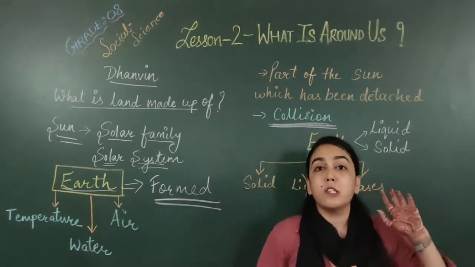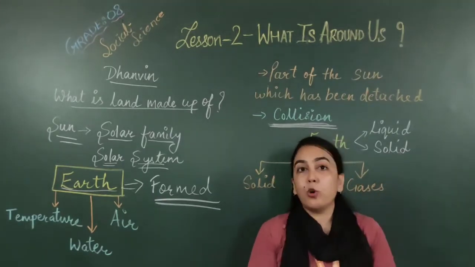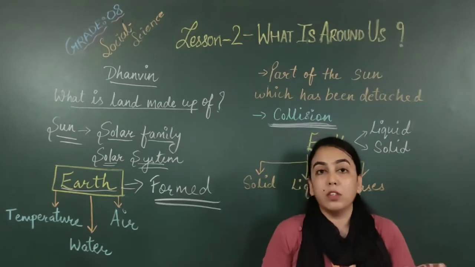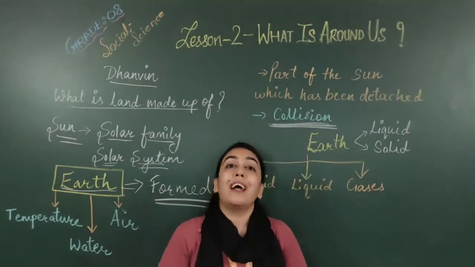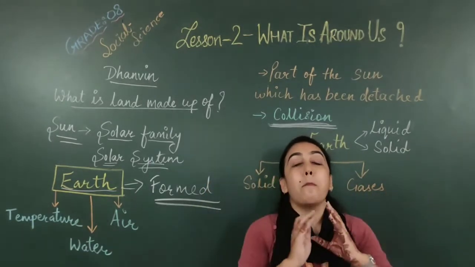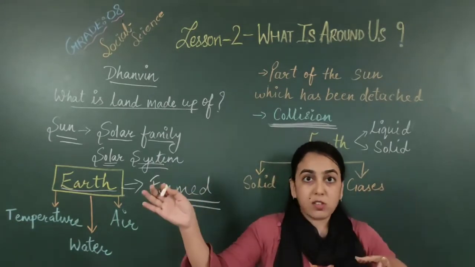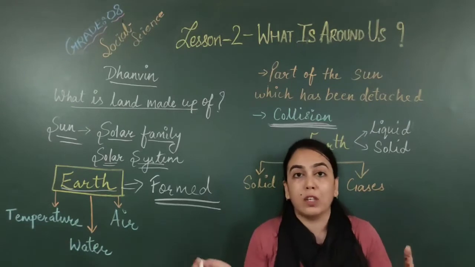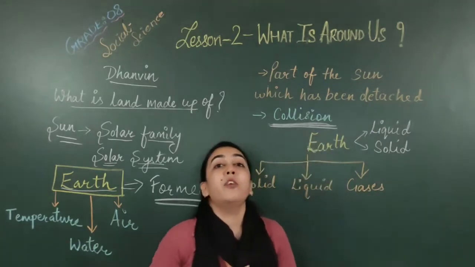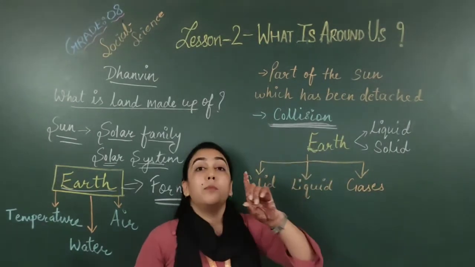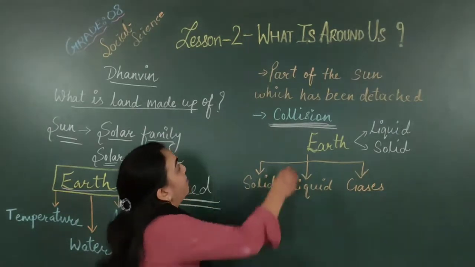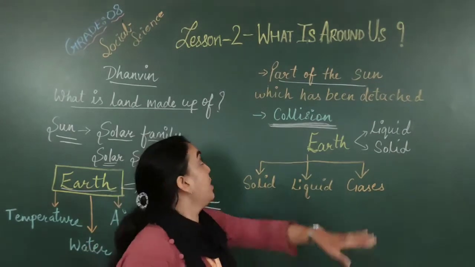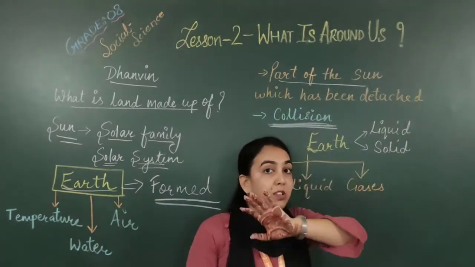Earlier it is believed, we don't know what the actual case is, but it is believed, many scientists have given the proof that there was a collision in the universe, in space, a blast happened, a collision happened, and for that reason one part of the sun got detached from the sun.